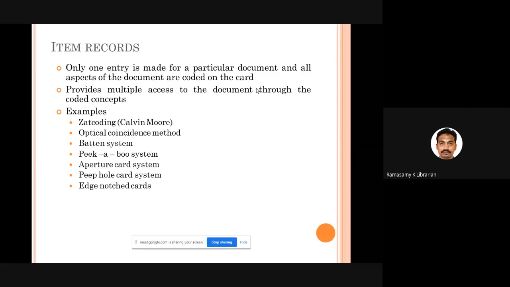All those words are written along with the codes. This is what we call item records. Examples are Zatocoding of Mooers, optical coincidence method, Batten system, Peekaboo system, aperture card system, peephole card system, edge-notched cards. Many of these are not available now. Maybe after the arrival of ICT and automation, all these things have gone.